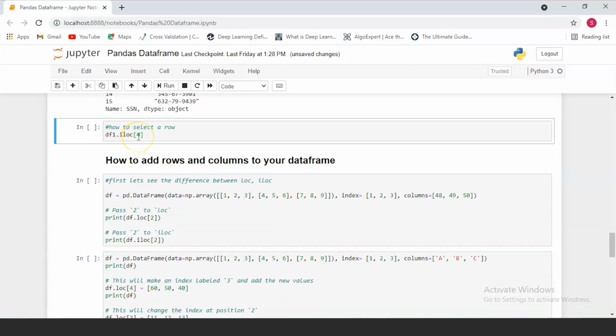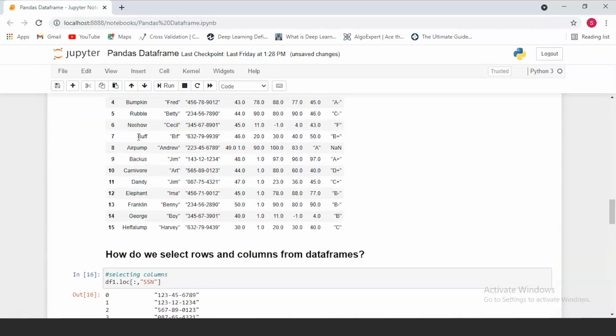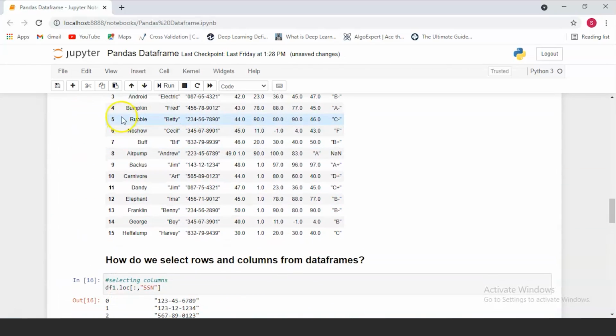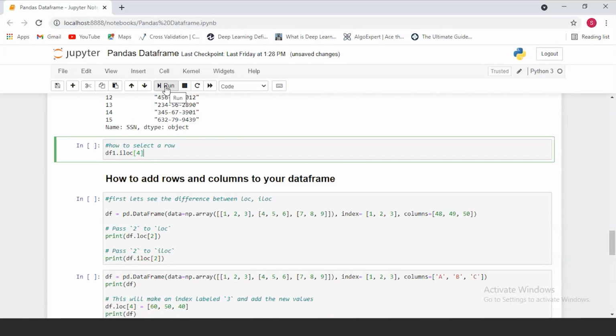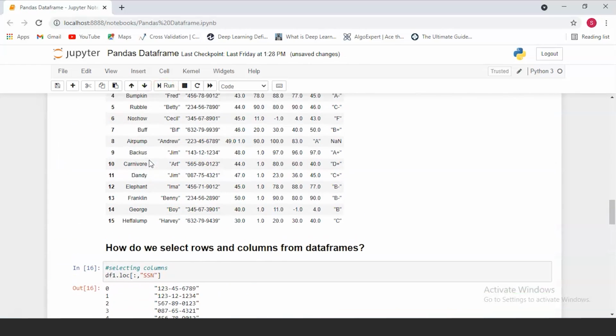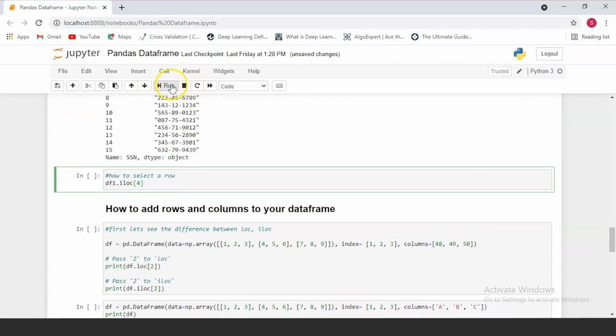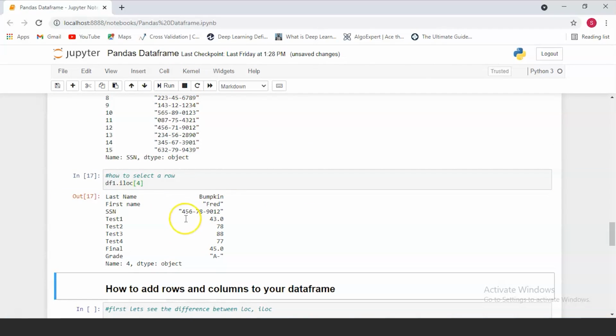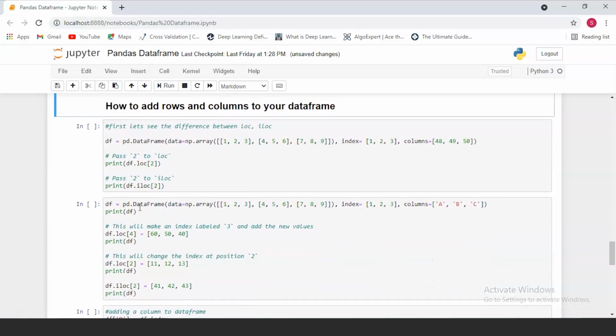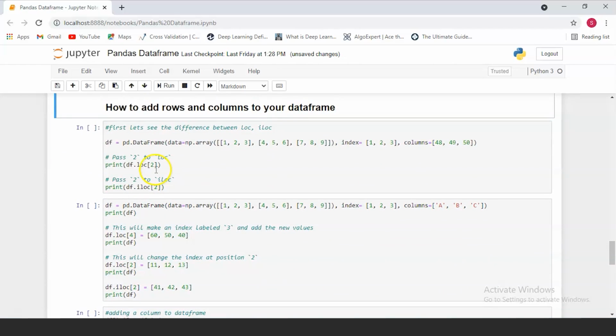Now, the iloc function will select the values in the row at the 4th position, or the 4th index. The row which has an index of 4 here is Bumpkin Fred. So when you run this, you should get the row at the 4th index, and all of it should contain Bumpkin Fred's data. Basically, you're getting the row which has the index of 4. Now let's see how we can add rows and columns to our data frame.